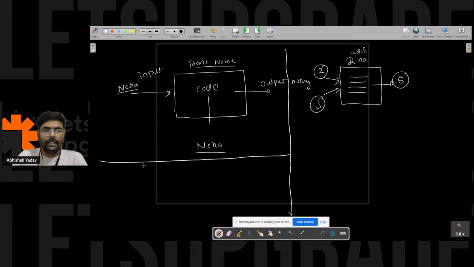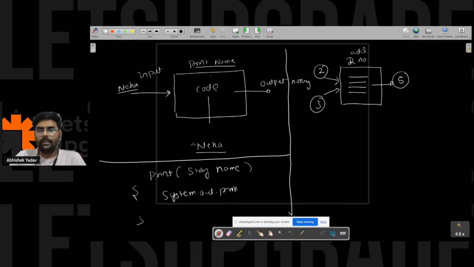What will happen here? Let's assume the name of the function is print. This print is taking a parameter, the parameter is String name. And here you are printing name with System.out.println on the output screen, right? The functionality is done and we have to return nothing.